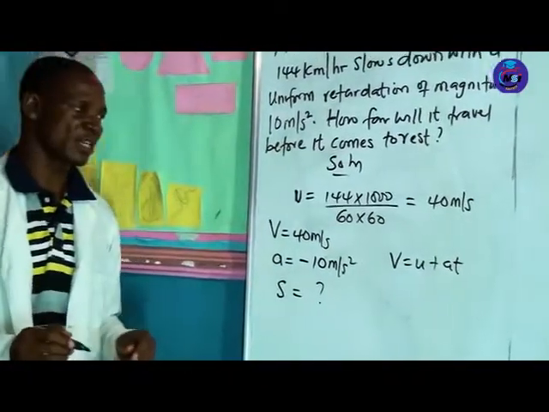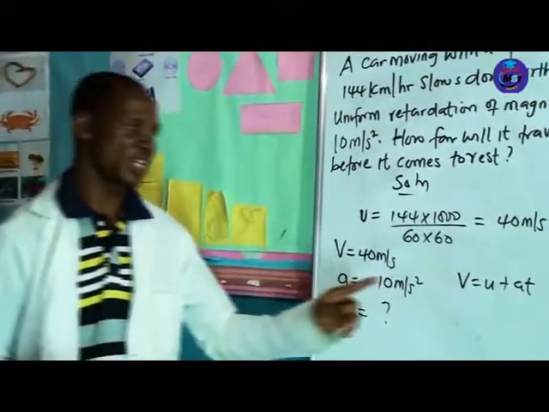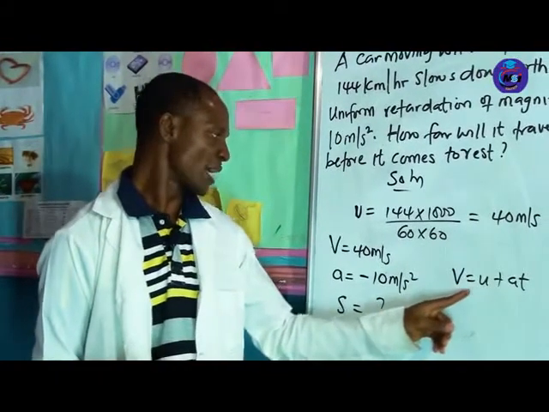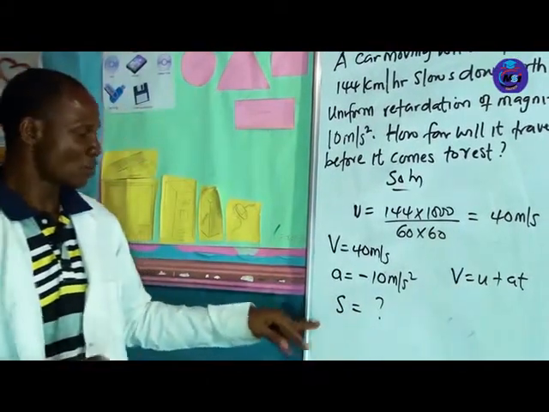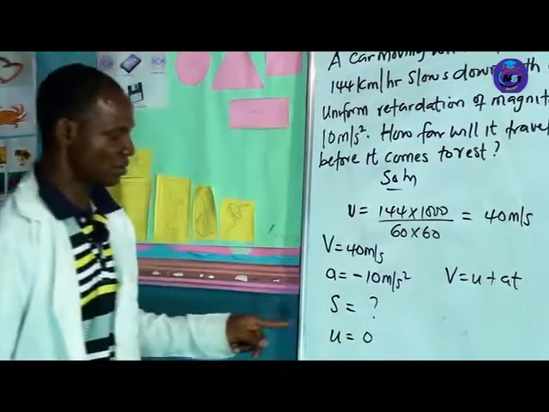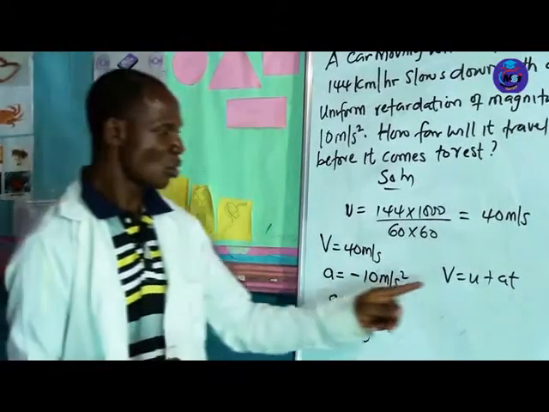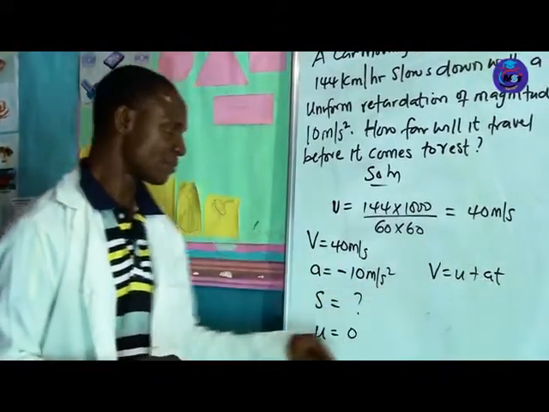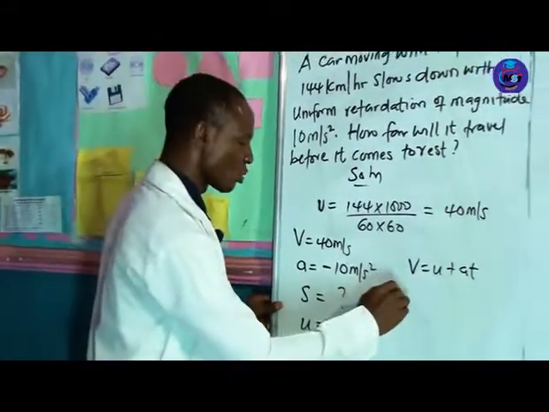This is the first equation. We know the velocity here. Our u here is 0. The acceleration, we know it, but we don't know the time. So we go to the next equation.